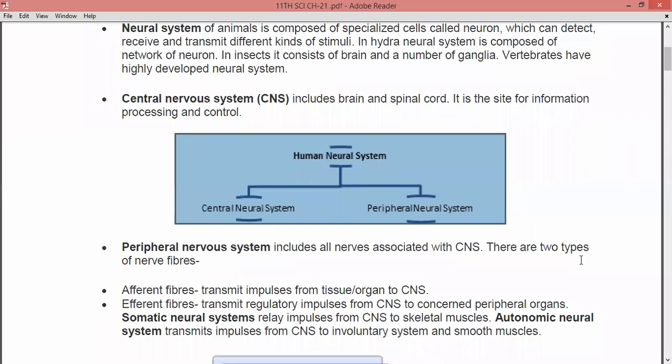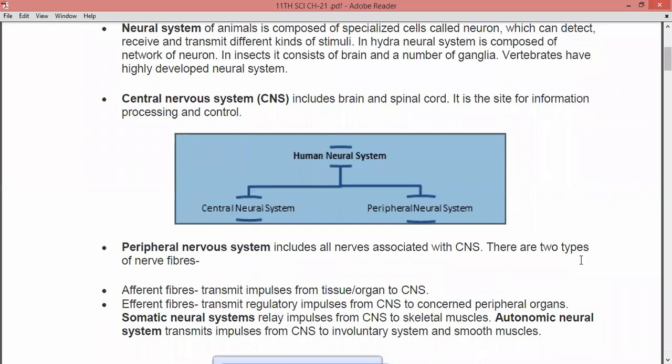The central nervous system includes the brain and spinal cord, while the peripheral nervous system includes the nerves associated with the central nervous system. The nerves responsible for passing messages from the central nervous system to different organs are controlled with the help of the peripheral nervous system.